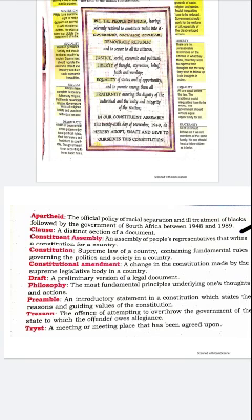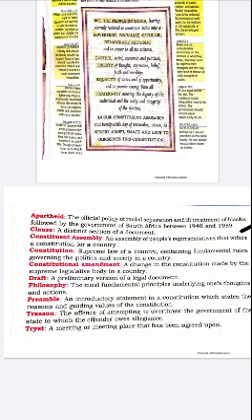Next is constitutional amendment. That is a change in the constitution made by the supreme legislative body in a country. Now next is draft. A preliminary version of a legal document.